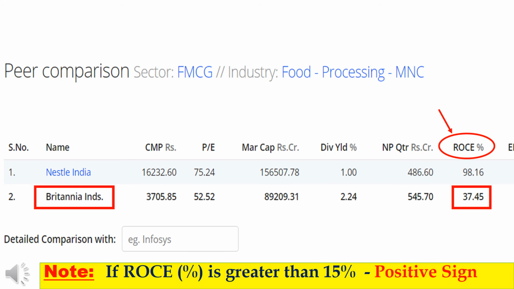In this column, they have mentioned the return on capital employed of Britannia Industries Limited. Return on capital employed of Britannia Industries Limited is 37.45%. For Britannia Industries Limited, this parameter is a positive sign because return on capital employed is more than 15%.